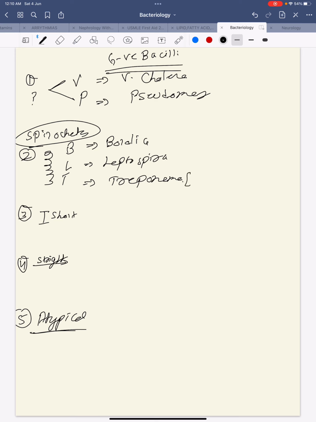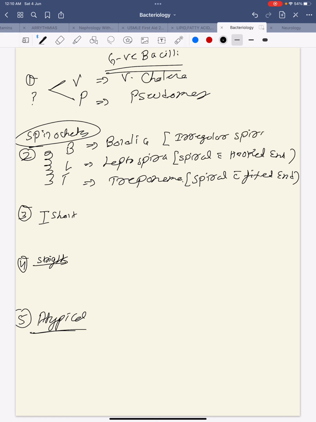All are spiral, but Treponema is spiral with fixed ends, while Leptospira is spiral but their ends are hooked. While Borrelia is spiral but irregular, so irregular spiral. So these are the differences.